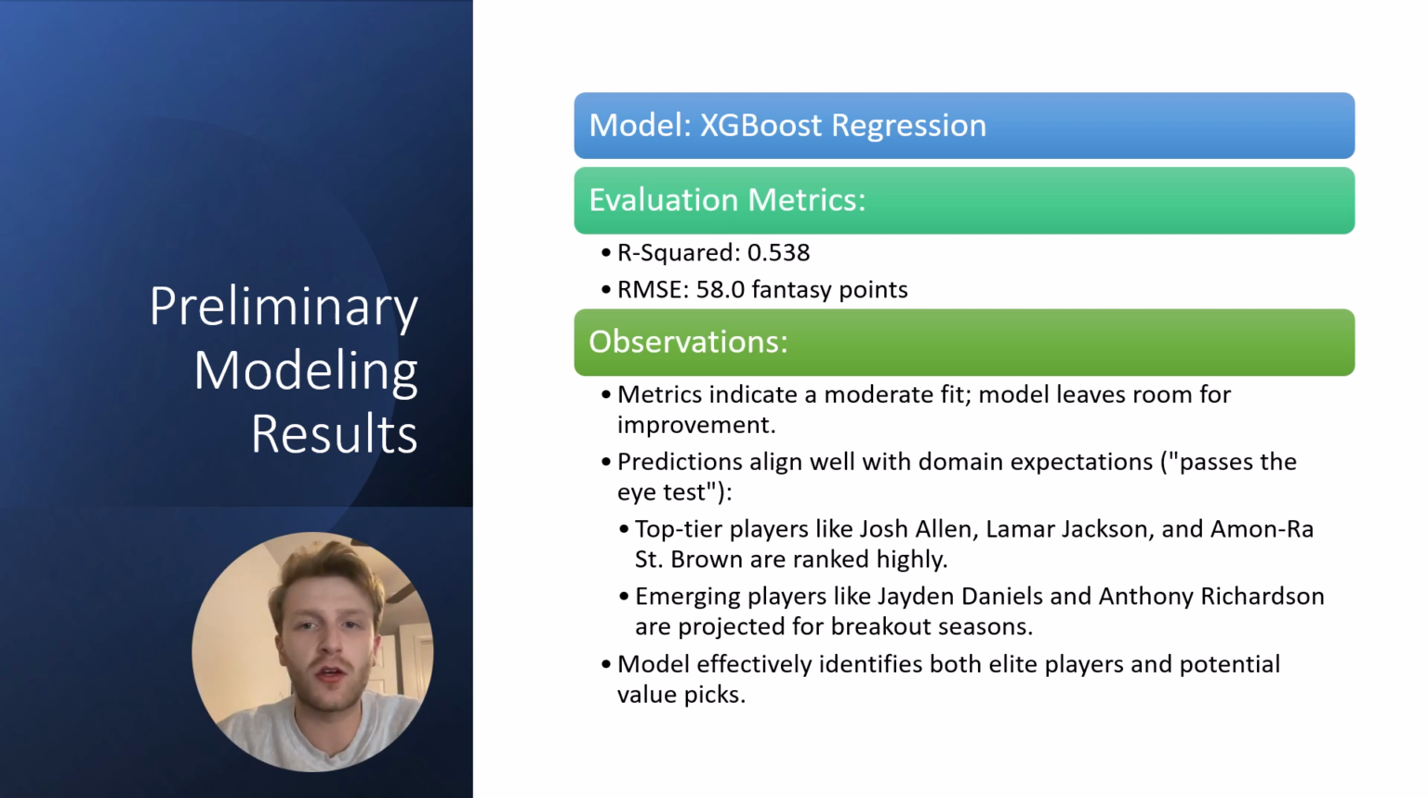The predictions do pass the eye test, however, with top-tier players like Josh Allen, Lamar Jackson, and Amon-Ra St. Brown ranked extremely highly. Interestingly, this model is expecting some young players like Anthony Richardson and Jayden Daniels to have breakout seasons and prove themselves as some of the best players in fantasy football. This shows that our initial model is effectively identifying both elite players that we would expect to be ranked highly, as well as sleeper picks.